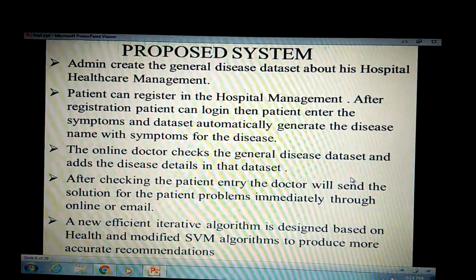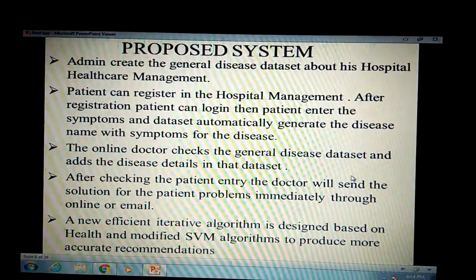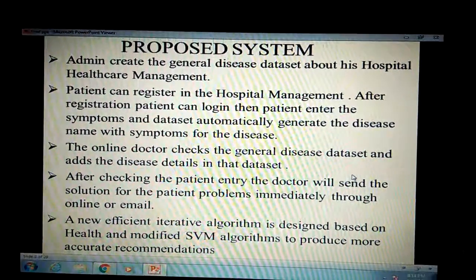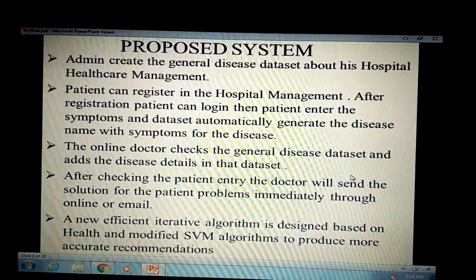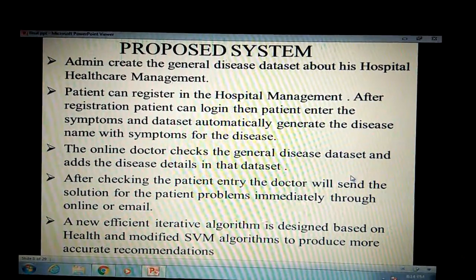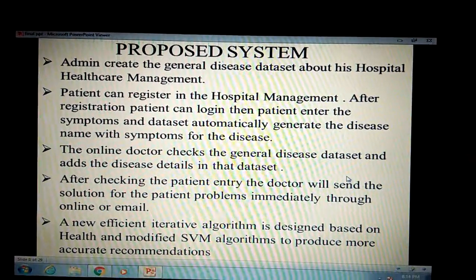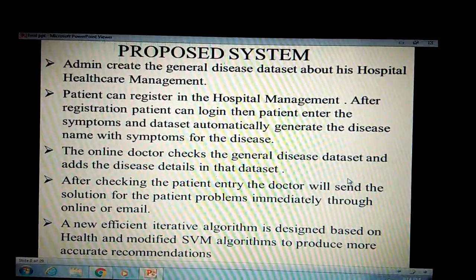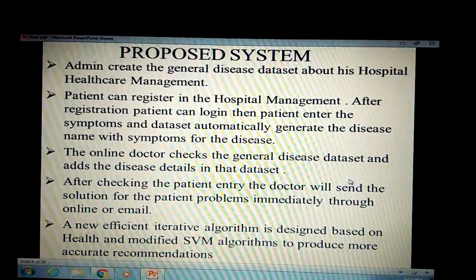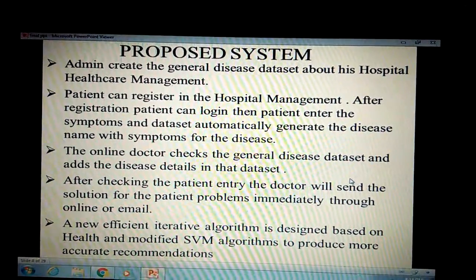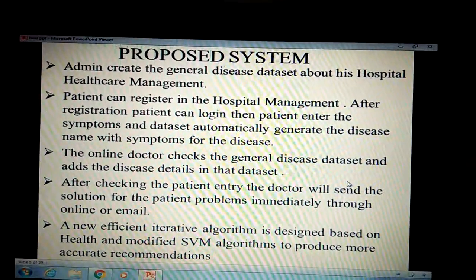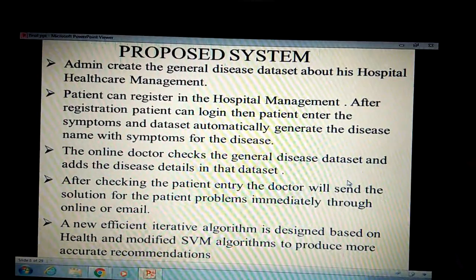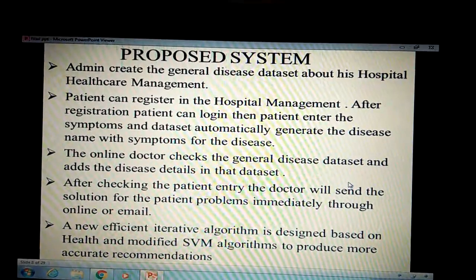Proposed system. Admin creates the general disease dataset about his hospital healthcare management. Patient can register in the hospital management system. After registration, patient can log into the system and send the details. The system automatically generates the disease name. The online doctor checks the general disease dataset and adds the disease details. After checking the patient entry, the doctor will send the solution for the patient's problems immediately through mail.